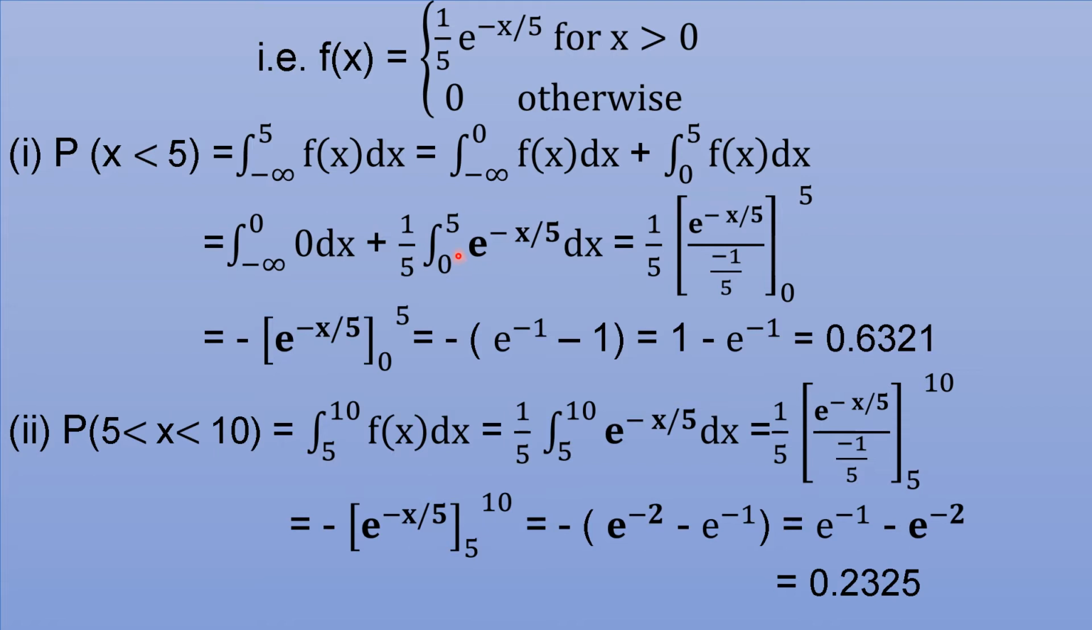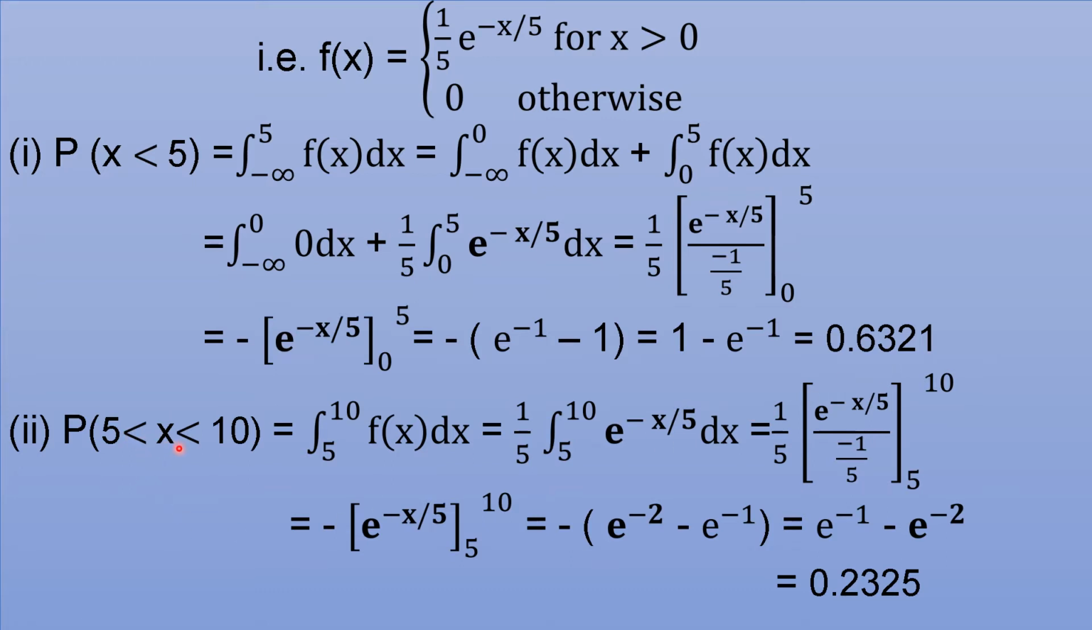Second integral, keep that 1 by 5 outside the integral sign, and integration of e power minus x by 5 is e power minus x by 5 divided by the coefficient of x, minus 1 by 5. Difference at the upper limit 5, lower limit 0. So 1 by 5 cancels, minus outside the bracket, difference of e power minus x by 5 at the upper limit 5, lower limit 0. Minus of, put x as 5, e power minus 1, put x as 0, this becomes e power 0, which is 1. So it is minus e power minus 1 plus 1, that is 1 minus e power minus 1, which on calculation gives 0.6321.